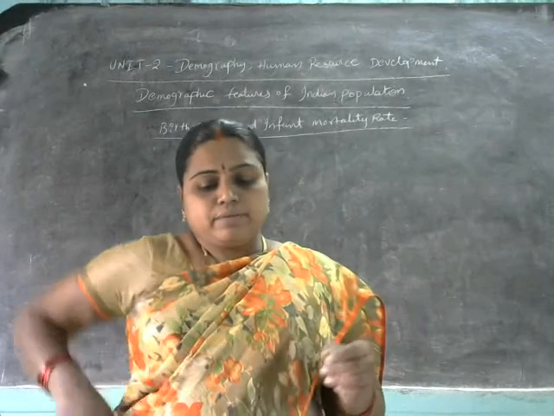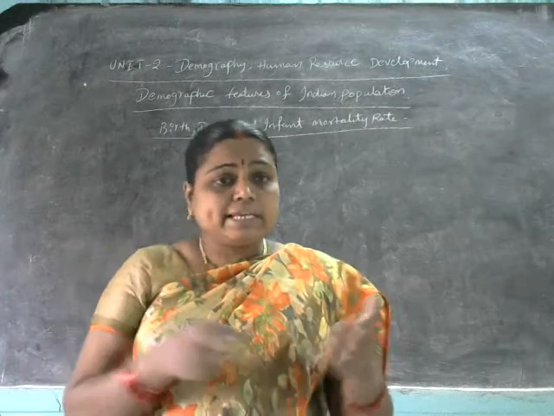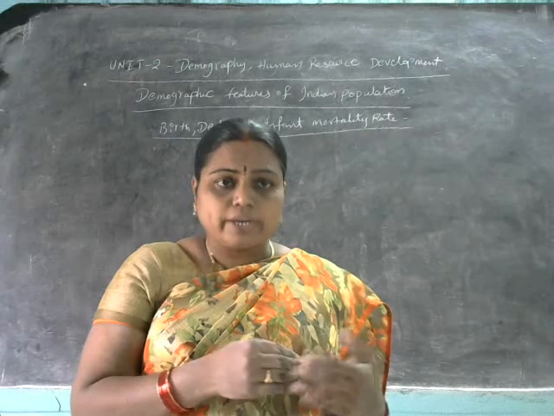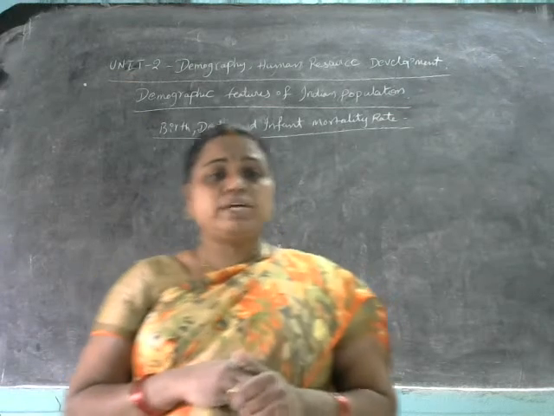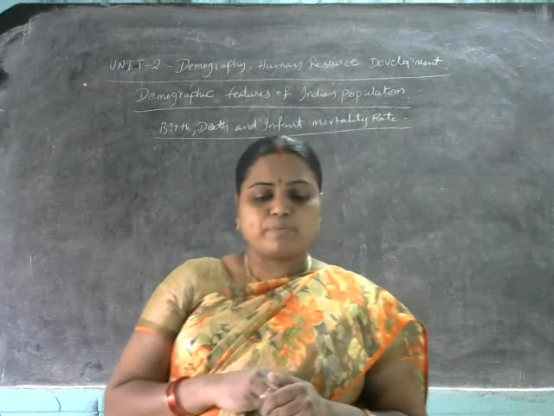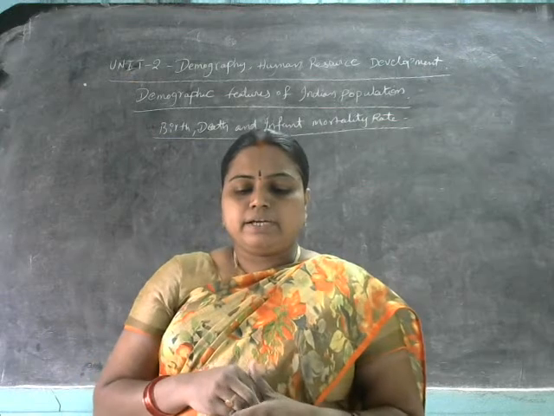So this means there is a steady fall in the infant mortality rate. Infant means the newborn children, the 0 to 1 year group here.